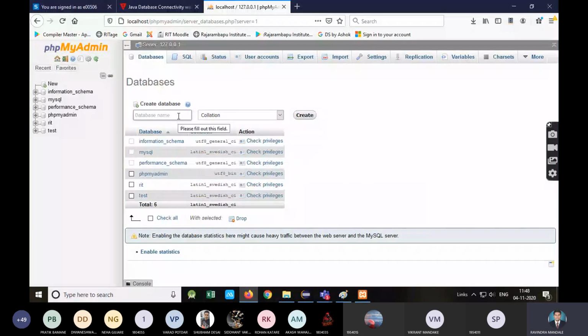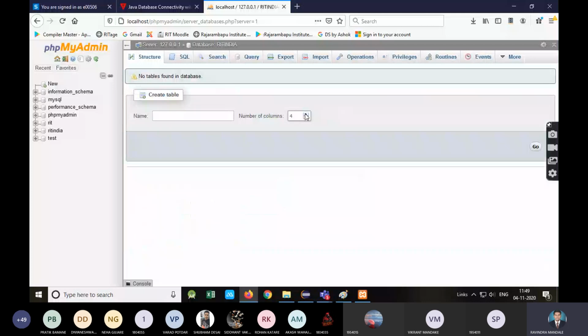Suppose I am creating RIT India. I will create it, because RIT is already there. RIT India database. All should pay attention. Mention RIT India database and create. What is the command for creating a database? If you want, you can also create a database through a command.